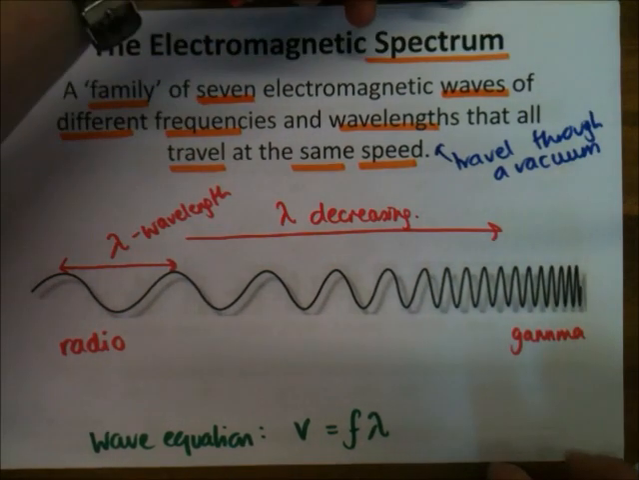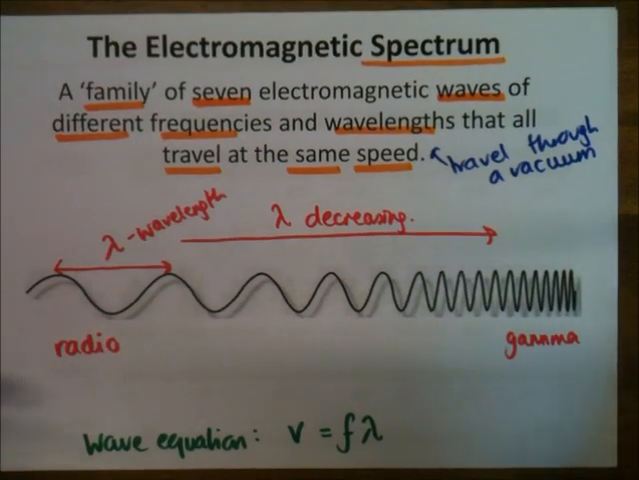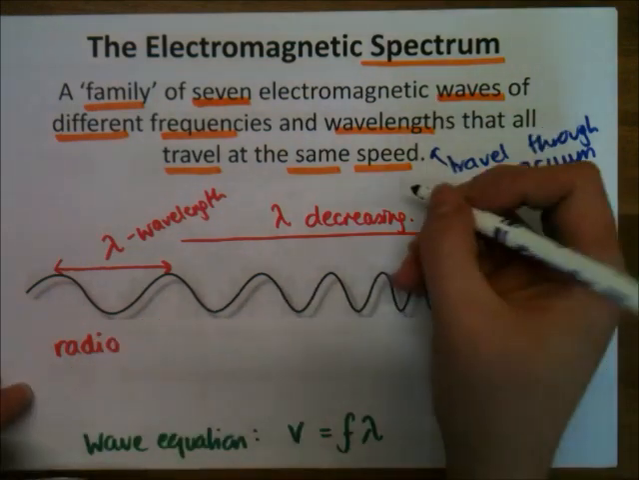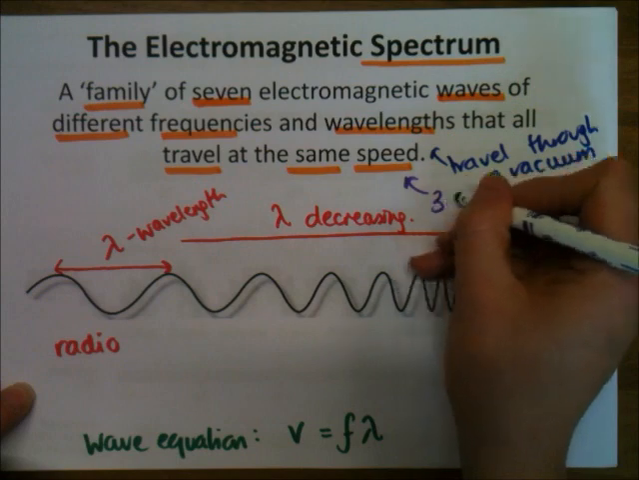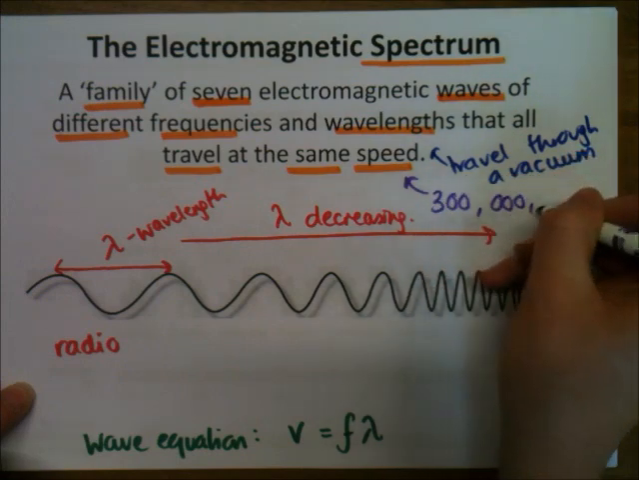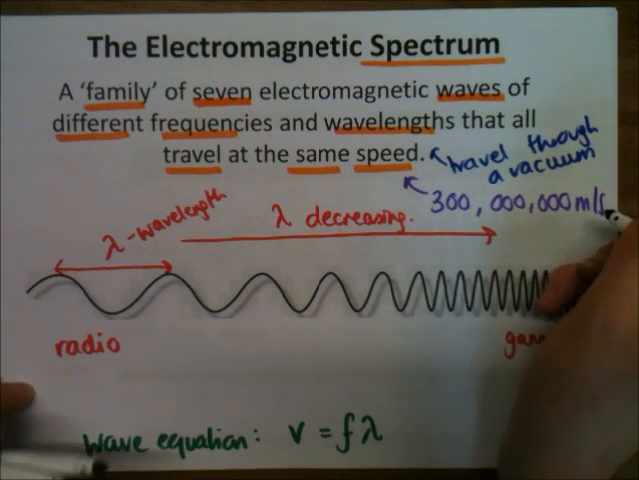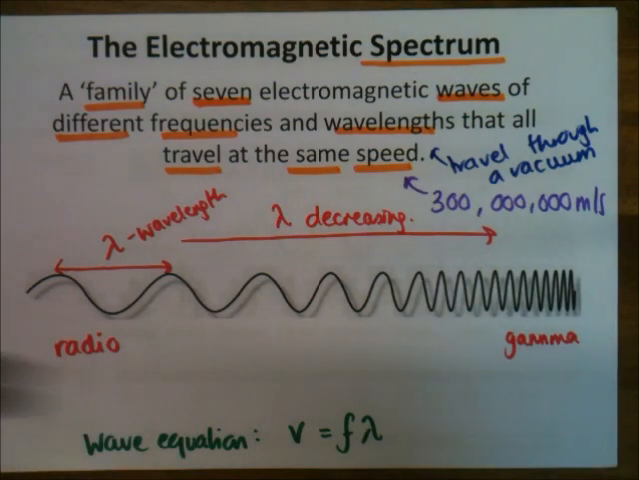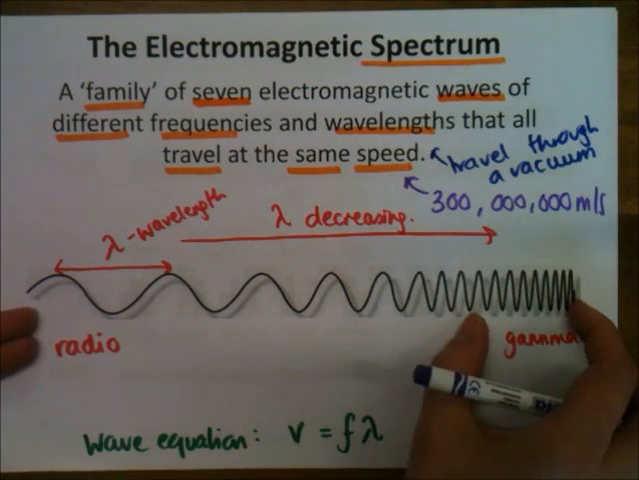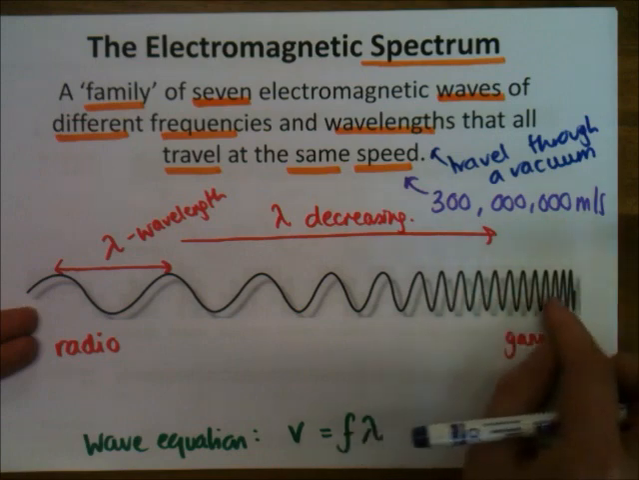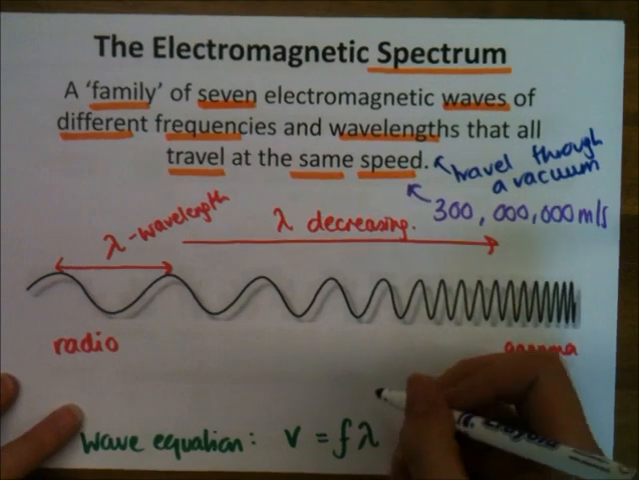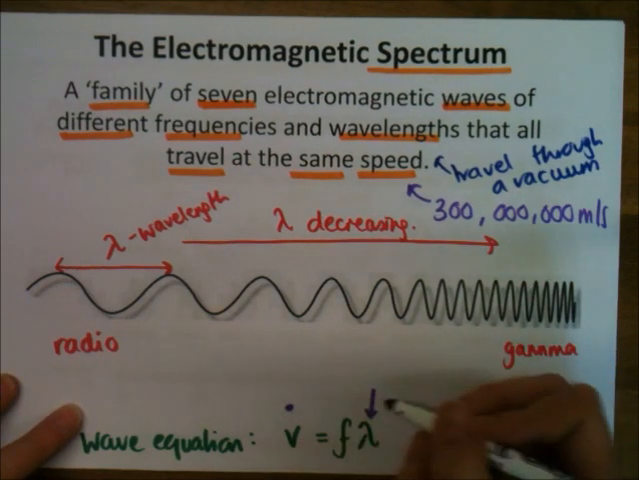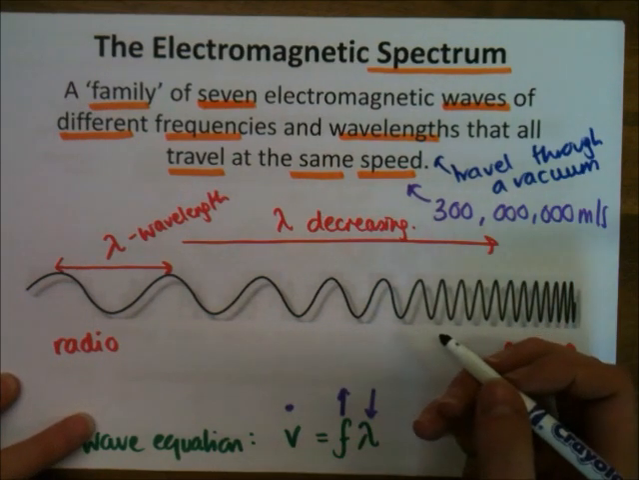Now, frequency is how many waves pass a point per second. So you can imagine if these waves all travel at the same speed, which they do, and that speed is the speed of light, which is 300 million metres per second. If they all travel at the same speed, then the shorter the wavelength, the more of these full waves are going to pass each second. So that means the frequency increases, okay? So if I decrease the wavelength and I keep the speed the same, I have to increase the frequency.